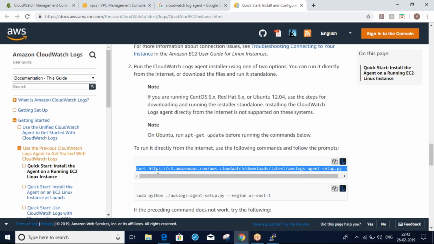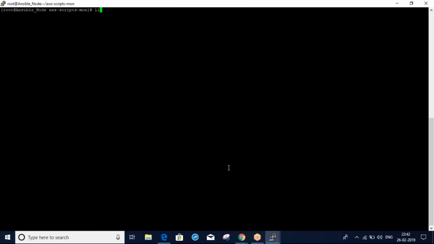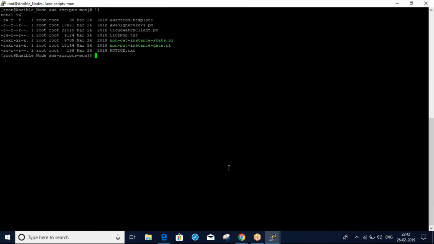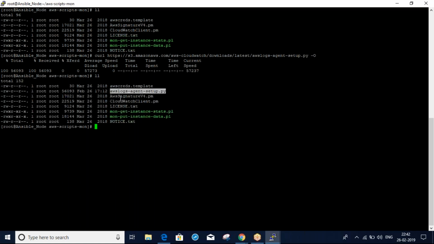Using the curl command, we can download this Python script from AWS. I downloaded the script, you can see awslogs-agent-setup.py. Now we can run the Python script.